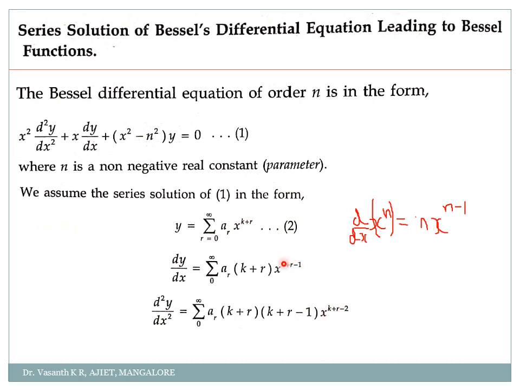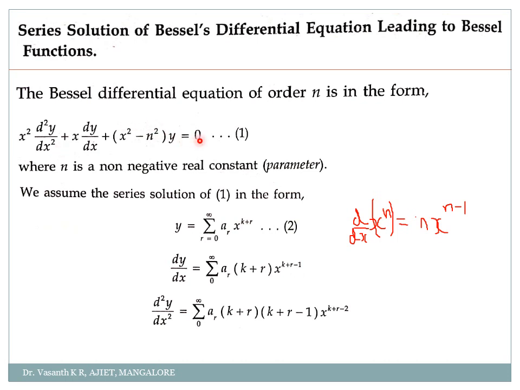Next, what is required? See here, I got dy by dx, I came to know what is y. Next I want what is d square y by dx square. If I differentiate dy by dx again, I'll get d square y by dx square. So d square y by dx square is equal to summation, keep ar as it is, k plus r as it is.